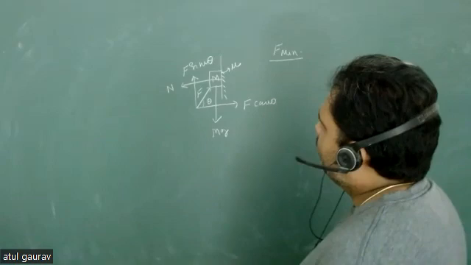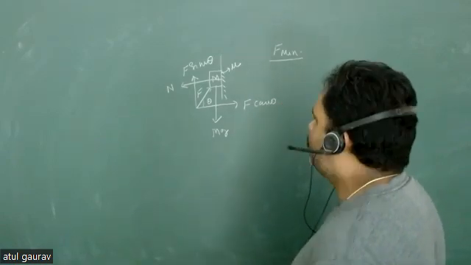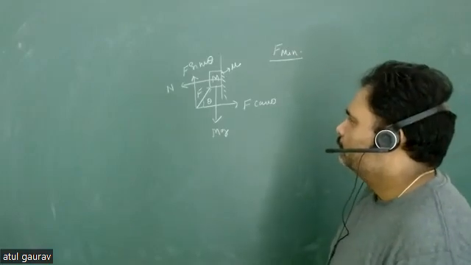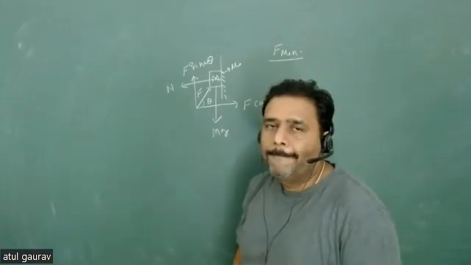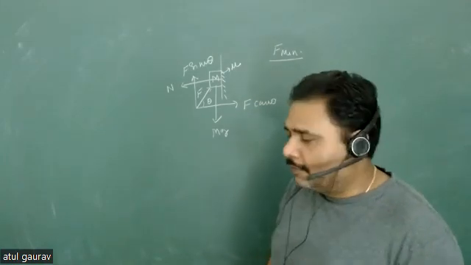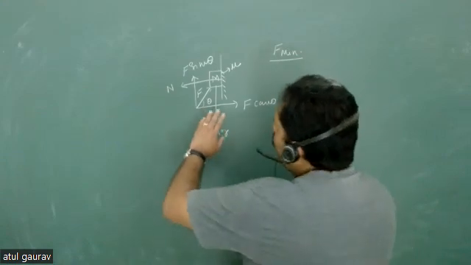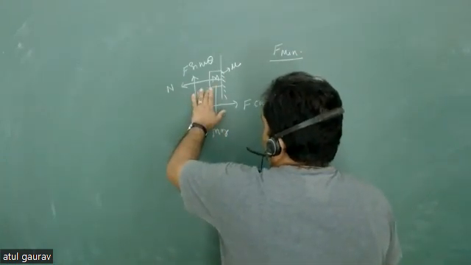Now the question is, what should be the direction of the frictional force? Upward. Why? Sir, we need the minimum force. Exactly. Very good. So you have to talk about the minimum value of this particular force.